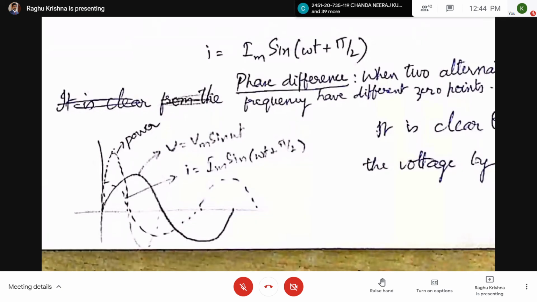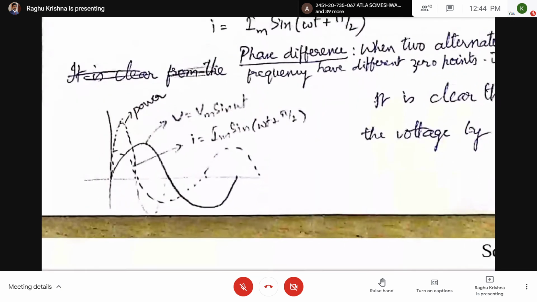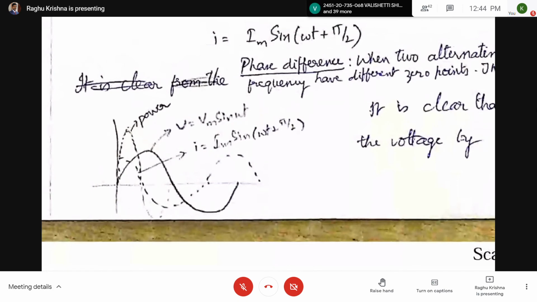When omega t equal to 0, V equal to 0. But what about the current? Current is equal to maximum value. When V equal to maximum value, that is at omega t equal to pi by 2, V is having maximum value. What about the current? Current is having 0 value. That I have drawn in the waveform. You can see here the voltage waveform and current waveform. Now coming to the power waveform.